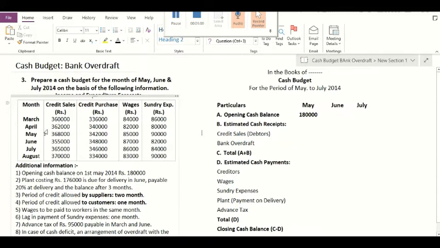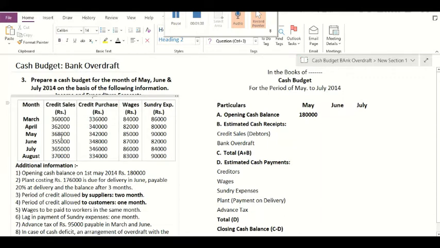For example, the payment of credit sales in the month of March will be received in the month of April. Likewise, as we are preparing the cash budget for the budget period of May to July, we are concerned with these 3 months. So in the month of May, we are receiving the amount of credit sales which are given in the month of April. So we will receive 3,62,000 in the month of May.